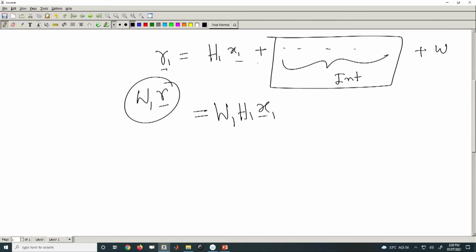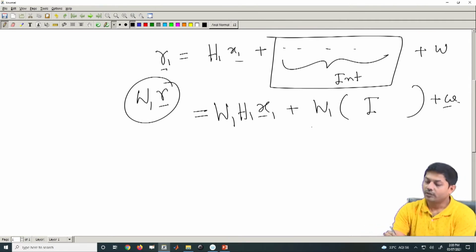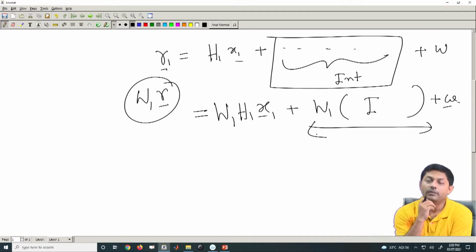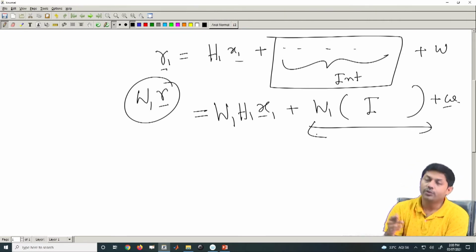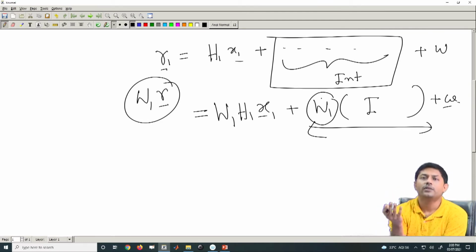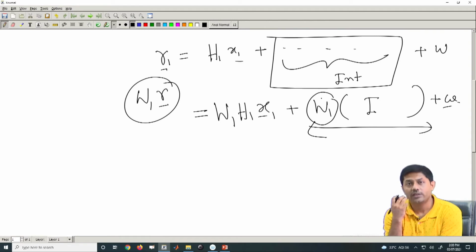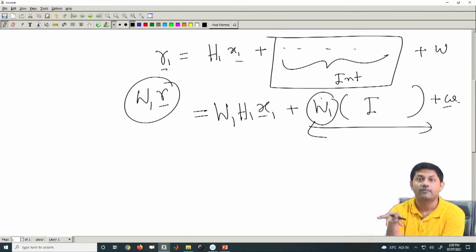of my equalizer. Okay. Now, this w 1, whatever this interference is, will be, I am sorry, this would be w, noise part. So, this whole part should be nullified, and that is one of the worst parts. Okay. Now, how do you do that? There are theories and all. That means this w 1 has to be in the null space of the interference, and so on and so forth.